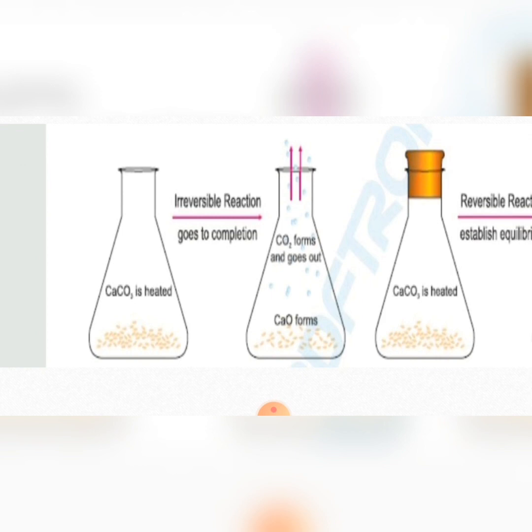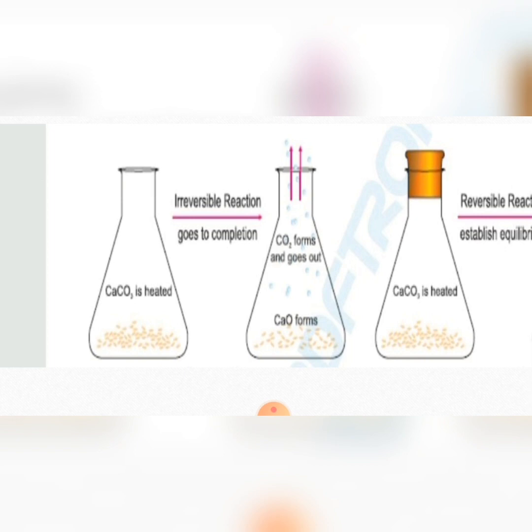When the calcium carbonate is heated, it decomposes into carbon dioxide and calcium oxide. But as the flask is open, carbon dioxide is allowed to move into the atmosphere, into the surrounding area. So there is no more carbon dioxide to react with calcium oxide to form calcium carbonate again.